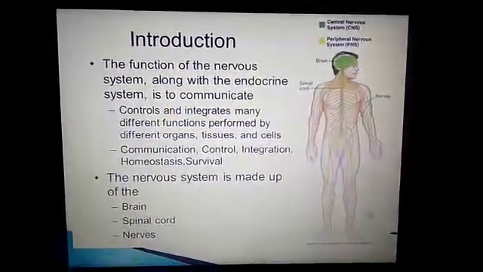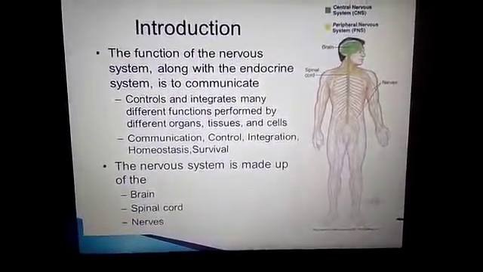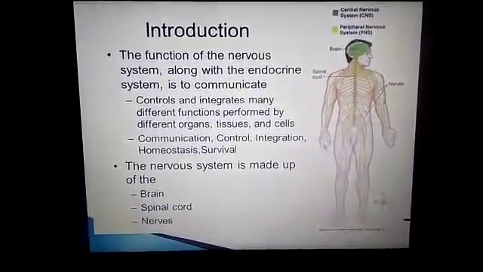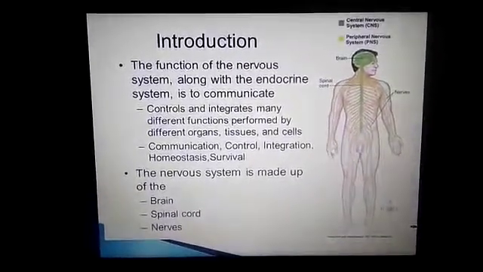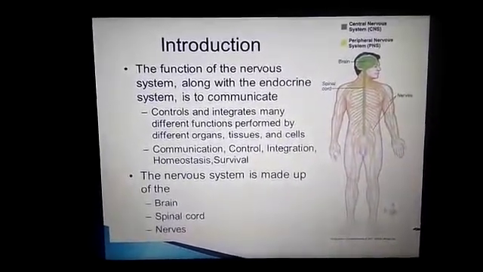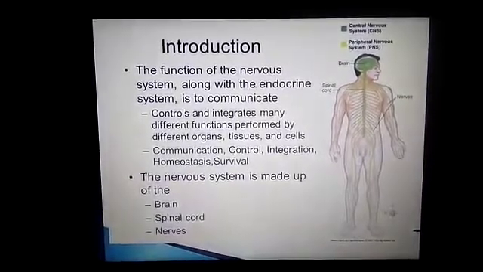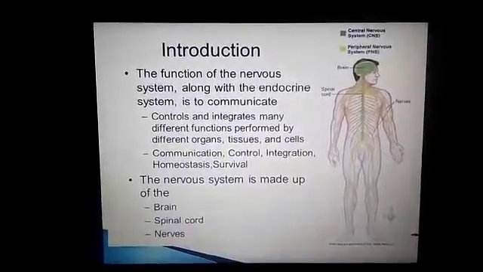So the function of the nervous system along with the endocrine system is to communicate. Most of the hormones are produced from the brain, and the brain is the main functional unit which controls and integrates many different functions performed by the different organs, tissues and cells.